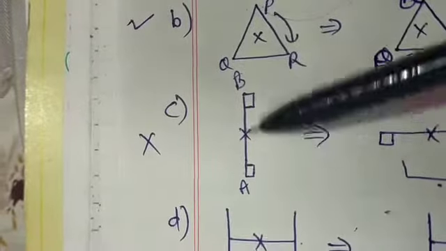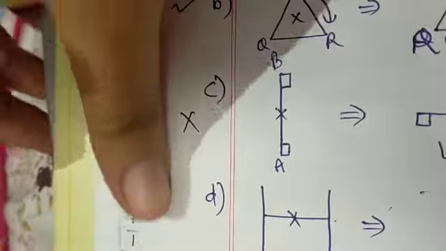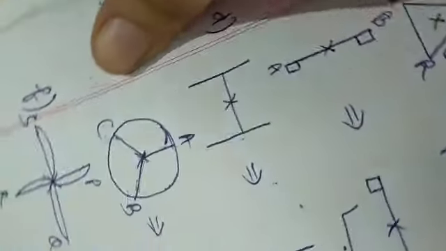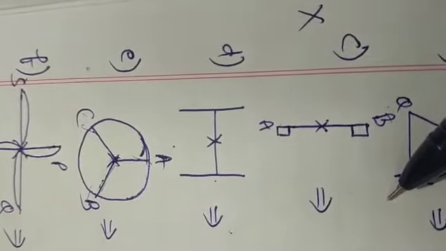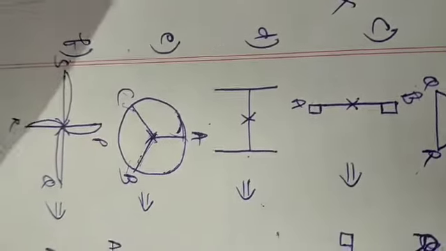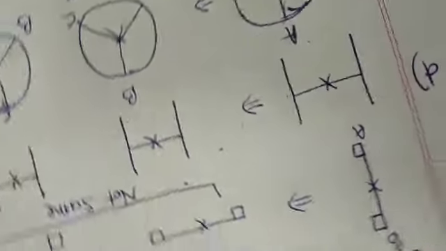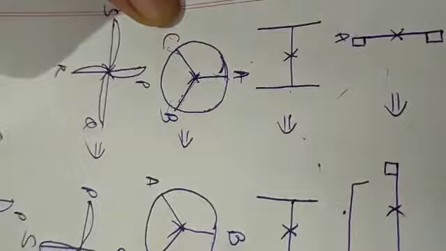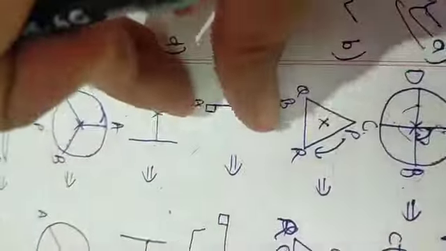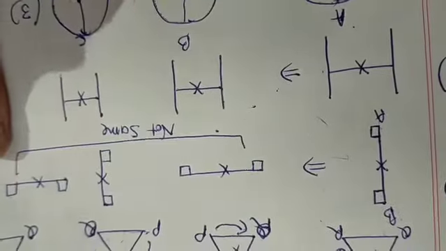Now the boxes are on the bottom. It is not the same, right? So rotate again. The line is straight but the boxes are on the left side, but we want the boxes on the right side, so it is not the same. Rotate again. After this, when we rotate it, the line will come like this, straight like this. It is not the same, right? This is not the same. Now rotate again.